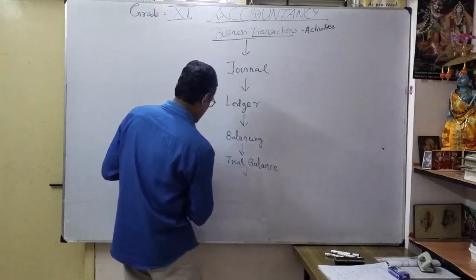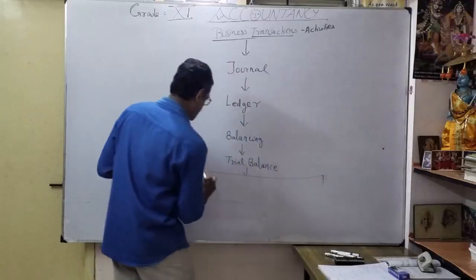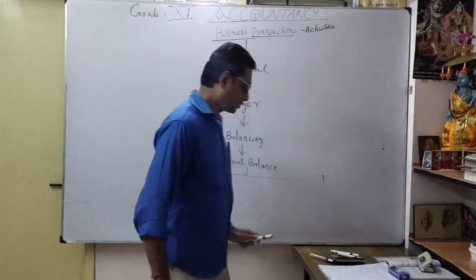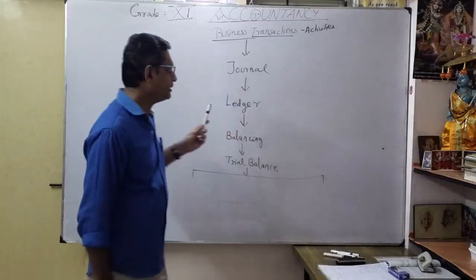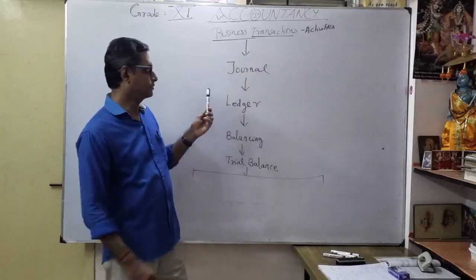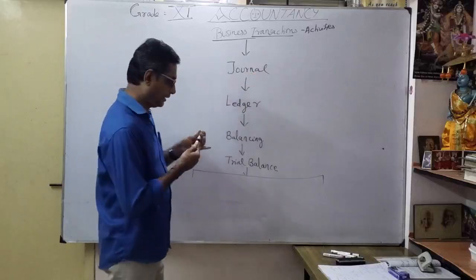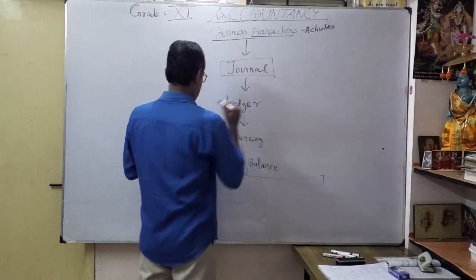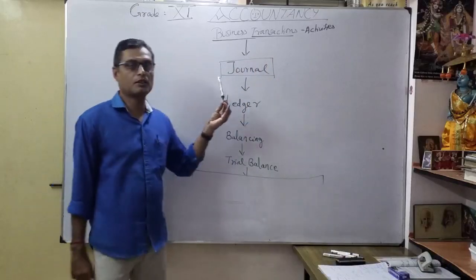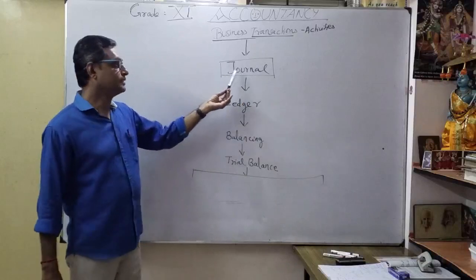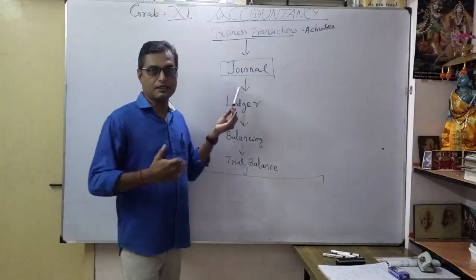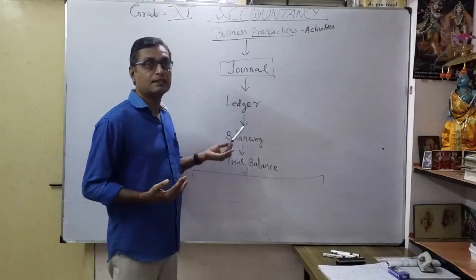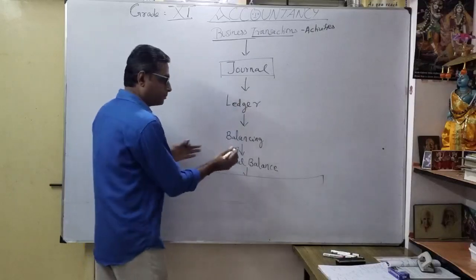From this, we are going to prepare three important accounts. So I repeat once again. From a business transaction, we are going to learn here how to form the journal. This is what we are going to discuss today. From the journal, how to convert to the ledger. Thereafter, how to do balancing. Thereafter, the trial balance.